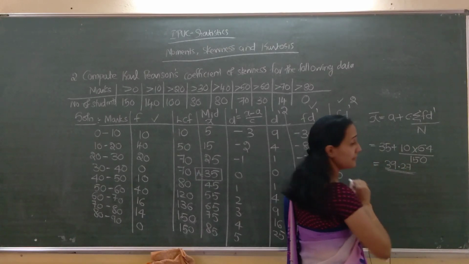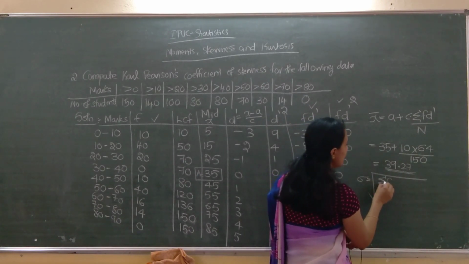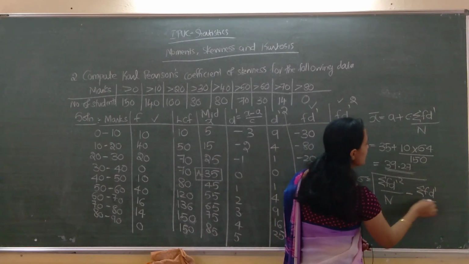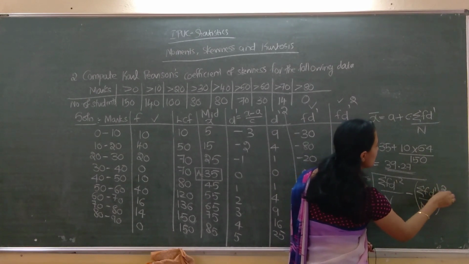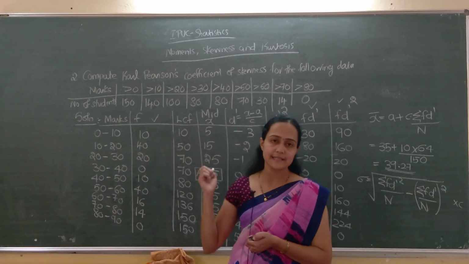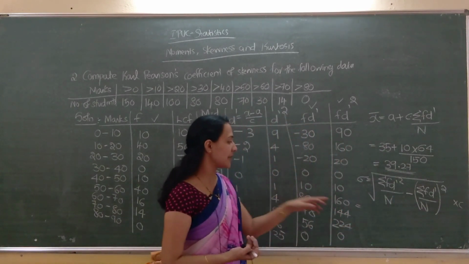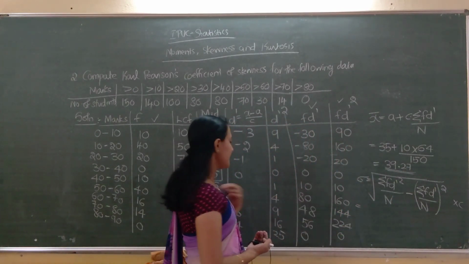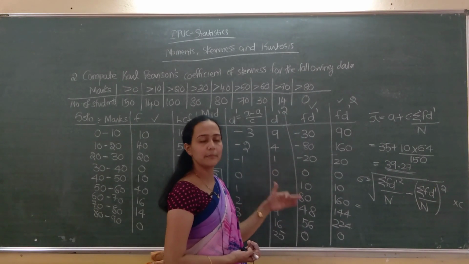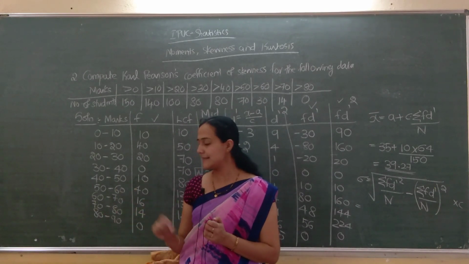39.27. Next, we have to find sigma. Sigma equal to square root of sigma f d dash square divided by n minus sigma f d dash divided by n the whole square, into C. C is there because in step deviation method we are considering class width also. Square root of f d dash square means this total, divided by n means frequency total, minus sigma f d dash, this total divided by capital N, the whole square, into C. C means width of the class interval, which is 10 here.